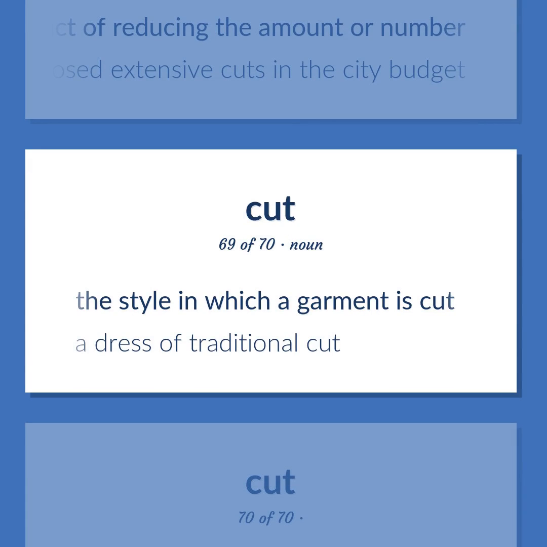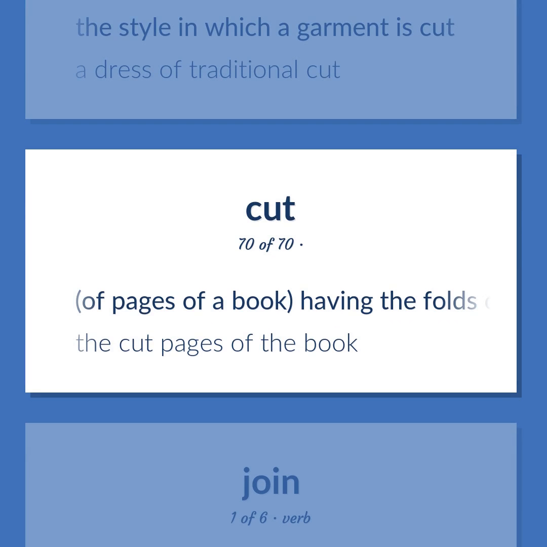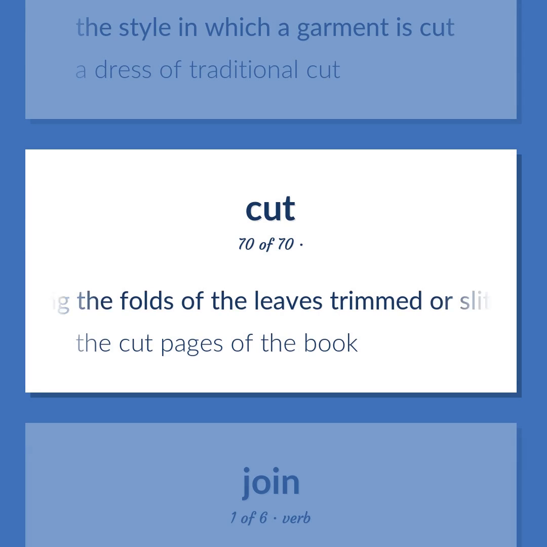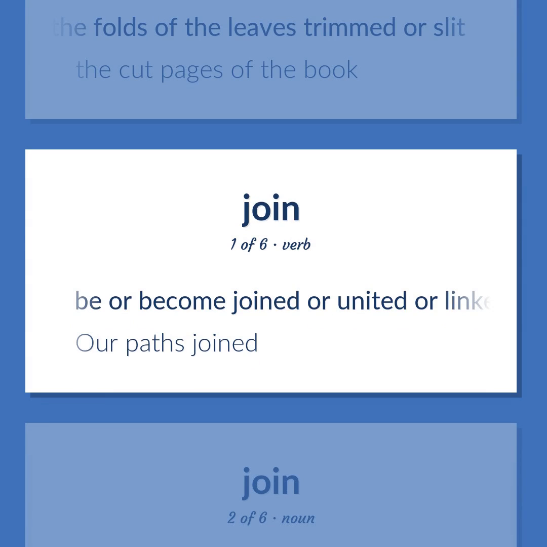The style in which a garment is cut. A dress of traditional cut. Of pages of a book, having the folds of the leaves trimmed or slit. The cut pages of the book. Be or become joined or united or linked. Our paths joined.